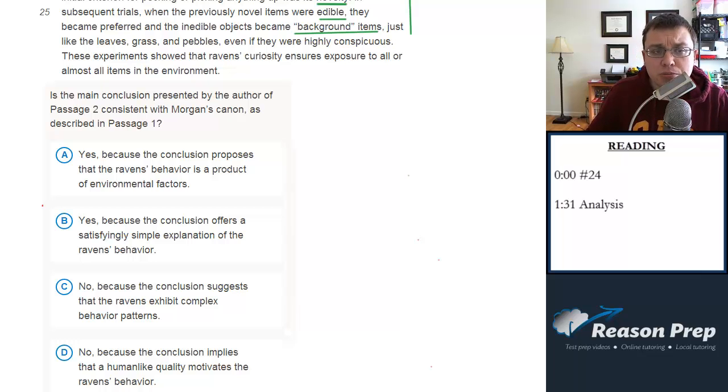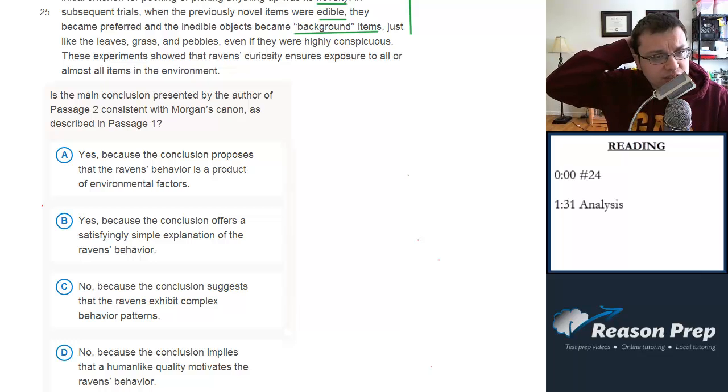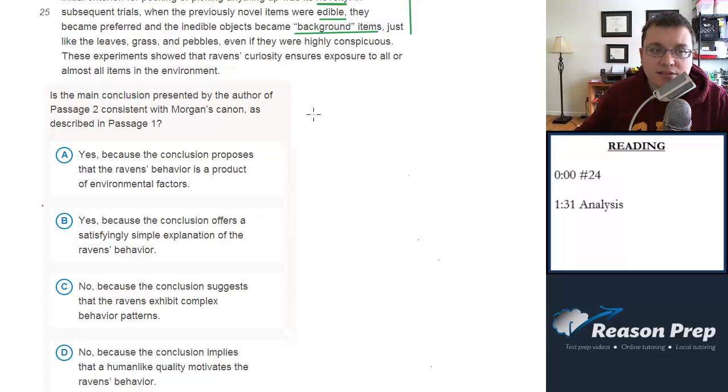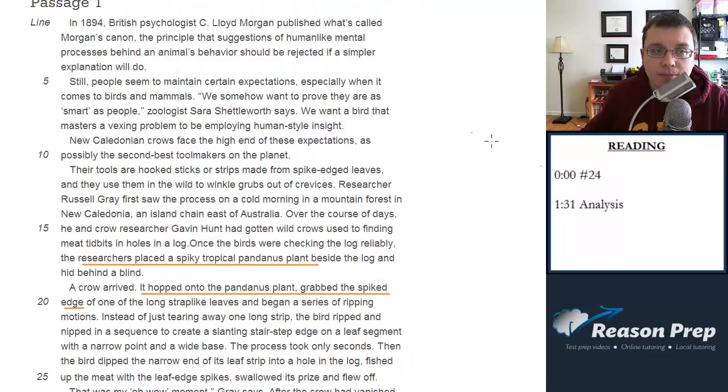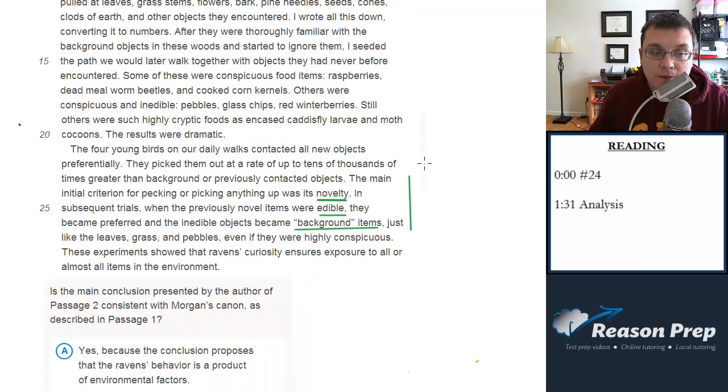Is the main conclusion presented by the author of Passage 2 consistent with Morgan's canon as described in Passage 1? So remember, Morgan's canon was suggestions of human-like mental processes behind an animal's behavior should be rejected if a simpler explanation will do. So let's go see what the conclusion of Passage 2 was.